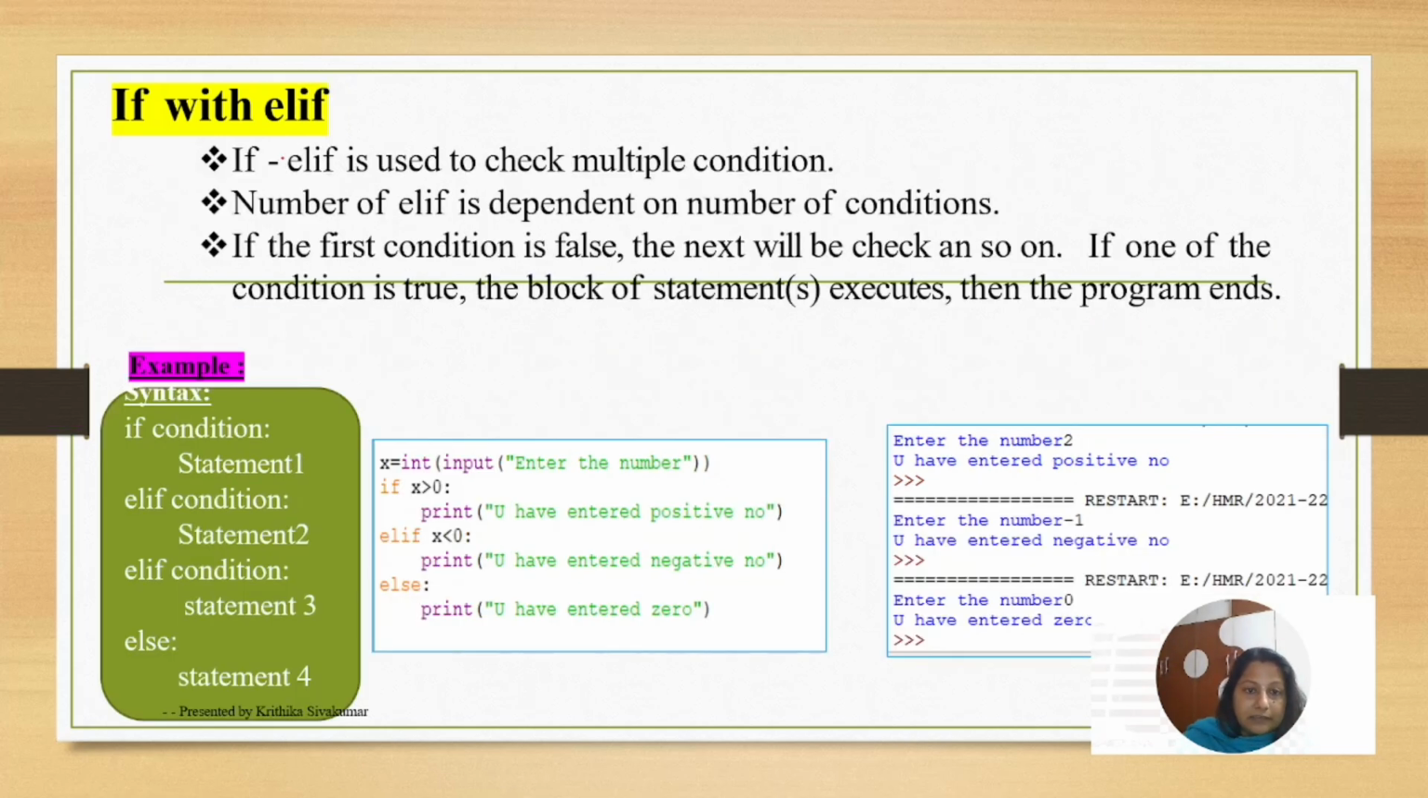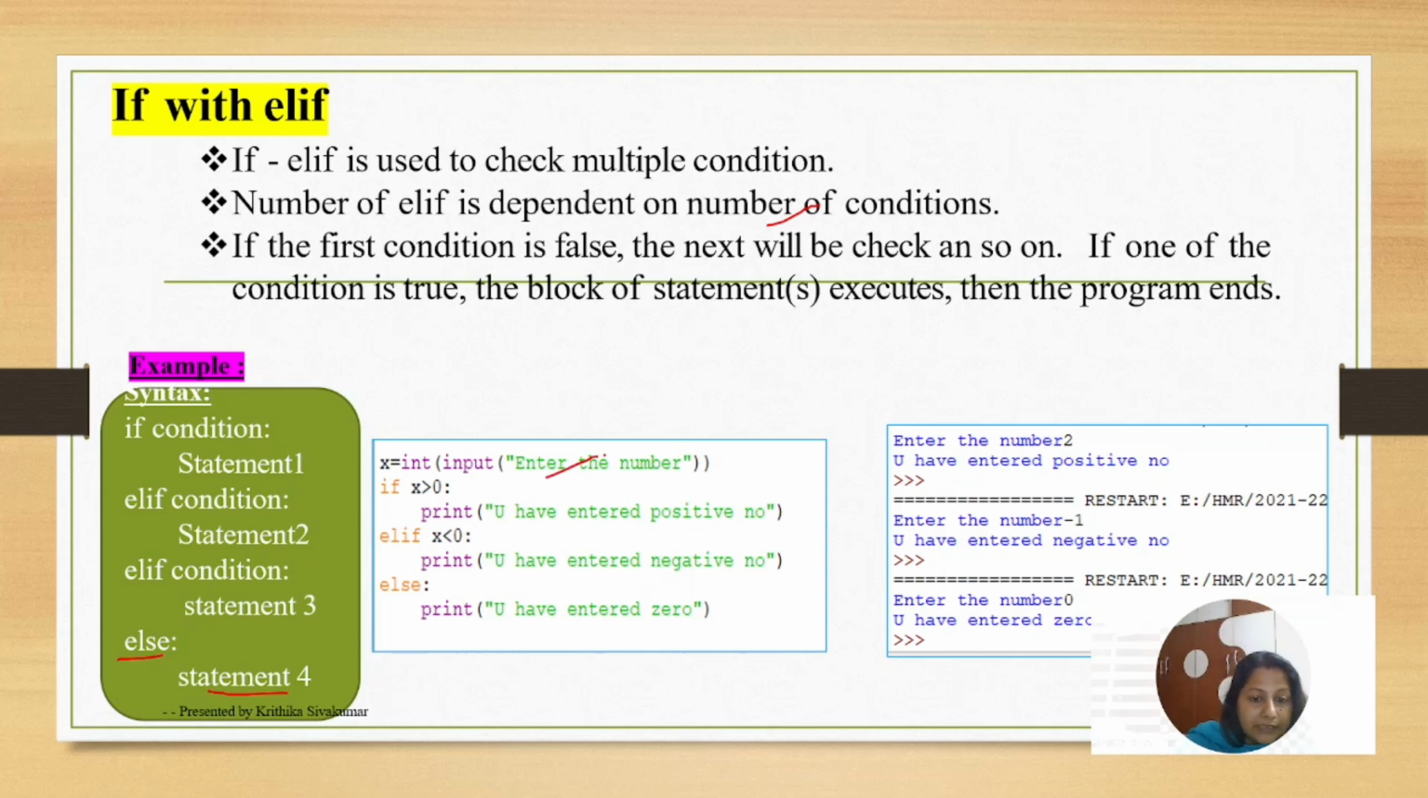What about if with elif? The number of elif depends on the number of conditions. If you want to check multiple conditions, then you have to use if with elif. If the first condition is false, then the next condition will be checked, and it will keep on going. But if one of the conditions is true, the block of statements executes, then the program ends. If none of the conditions are true, then you go with the else statement and print the message. Clear? Now let's see the program.